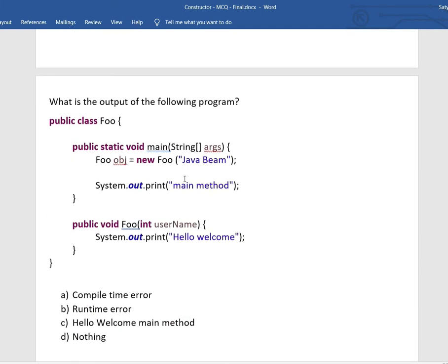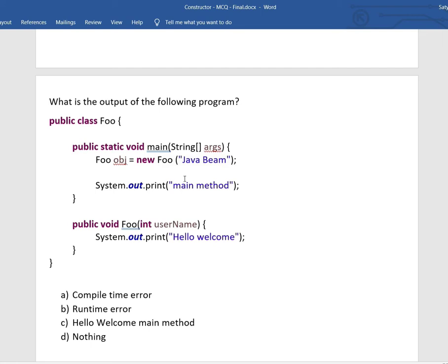Next question is, what is the output of the following program? It is also similar. It has a class Foo and a main method. Inside the main method, we are creating an instance using the new keyword, and this calls a parameterized constructor.